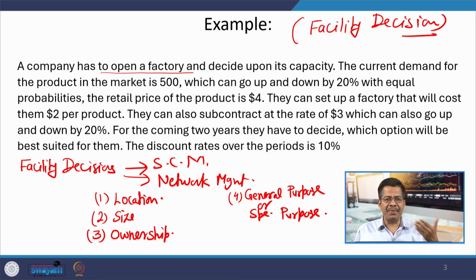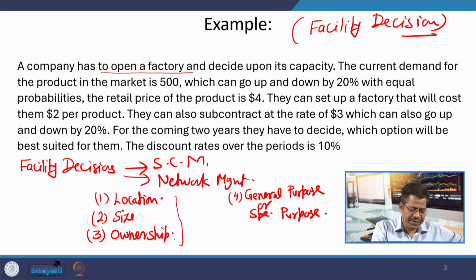When you have a general purpose facility, you may go for frequent changeovers, and frequent changeovers may give you flexibility, but the operating cost may be relatively higher. So, efficiency will be low in case of general purpose. Depending upon your business objective and the kind of SKUs you have in your offering, you may decide whether to have a general purpose or special purpose facility. Location, size, ownership, these are the issues which we are going to discuss with the help of decision tree.